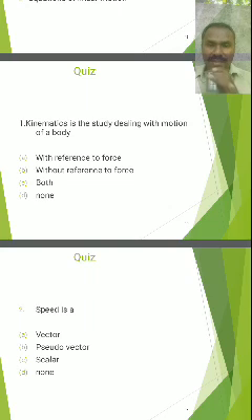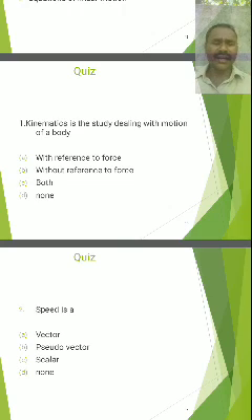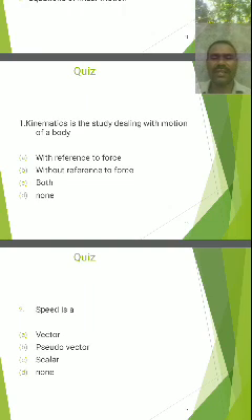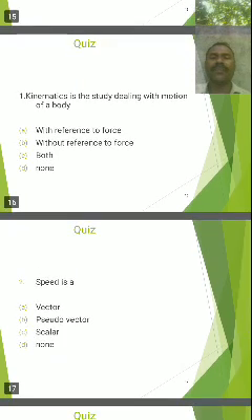What is kinematics? Already we know that kinematics is a branch of mechanics. It studies the relative motion of a body without reference to force and mass. So for quiz question 1, the answer is without reference to force, so B is the correct answer.